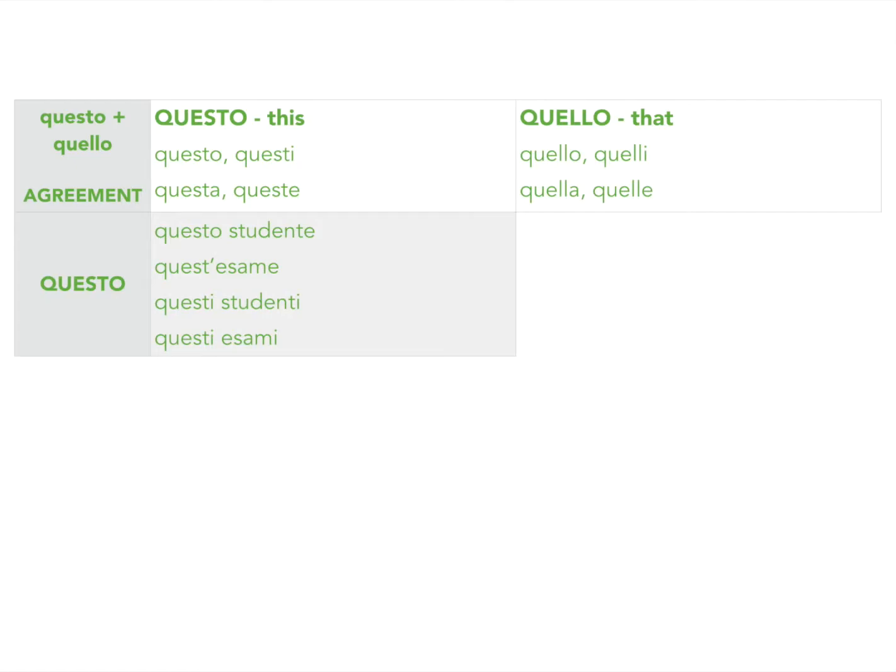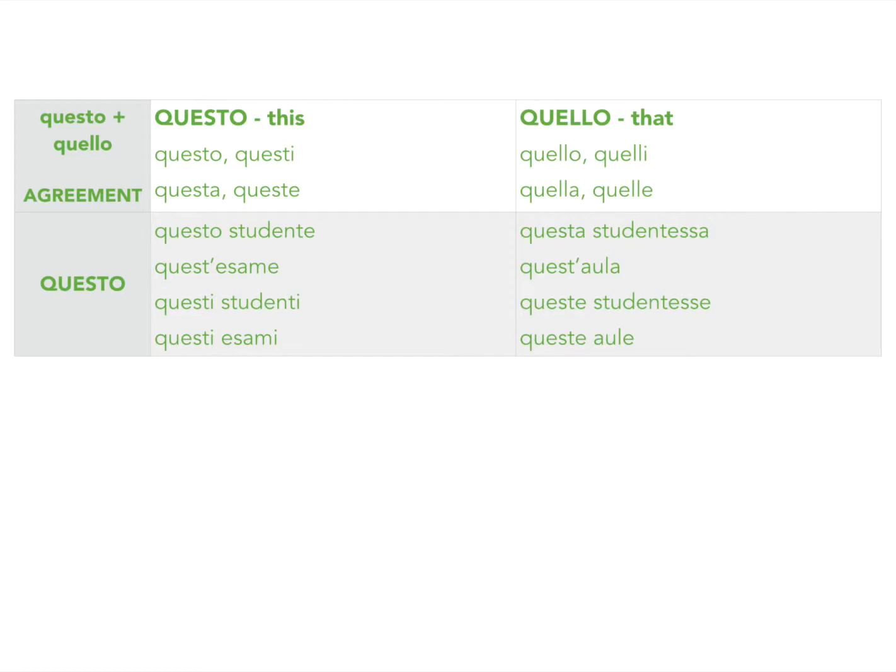All right, but when a word follows questo or quello, we've got to change it to be appropriate for the letter that starts the word, okay? So here we have questo and quello acting with words that follow them. And these should look really familiar, okay? Everything follows the same sorts of patterns in Italian. When you've got an ST start word or a Z start word, like studente or studentessa, you have to have a vowel in front of the ST, like questo studente or questa studentessa.